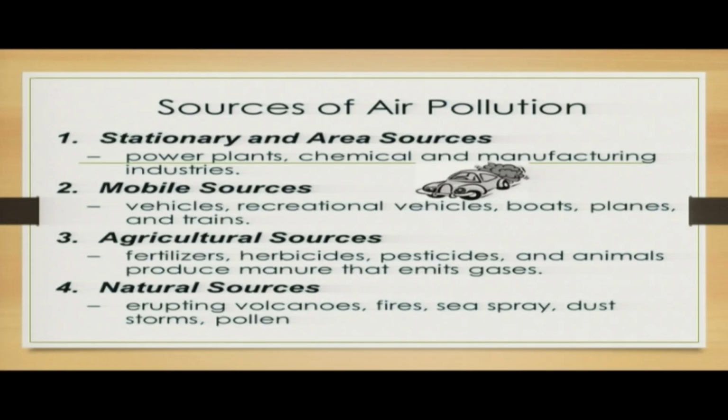Agricultural sources: you have fertilizers, herbicides, and pesticides. Animals produce manure that emits gases. Which gases are we talking about? We are talking about methane gas, the biogas. That gas also goes into the atmosphere. When you are spraying aerosols, herbicides and fertilizers, some of it goes into the atmosphere and remains there, and it constitutes air pollution.